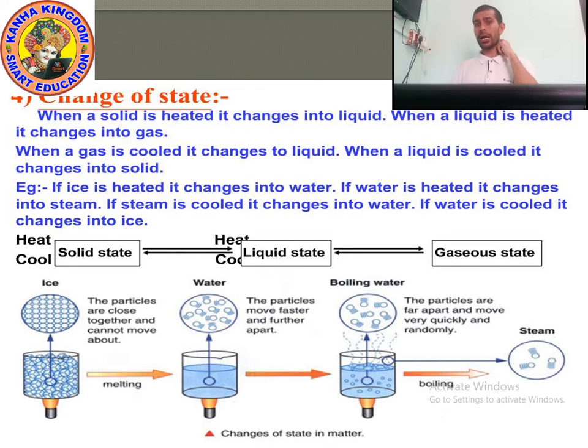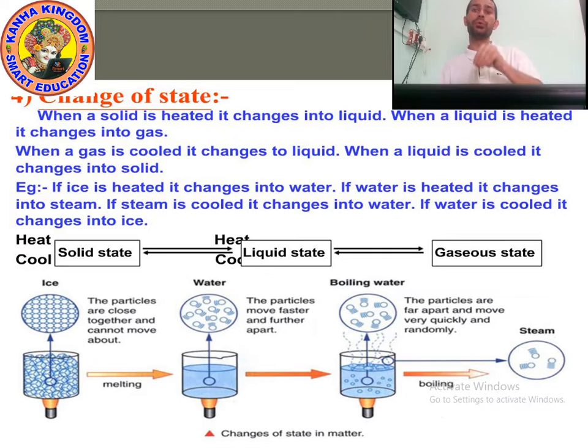Suppose you have ice. If ice is solid, if you heat ice, it will change into liquid, means it will change into water, as you can see in the picture. If you heat the water, it will change into water vapor, means it will change into gas.